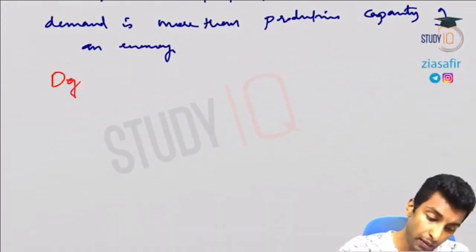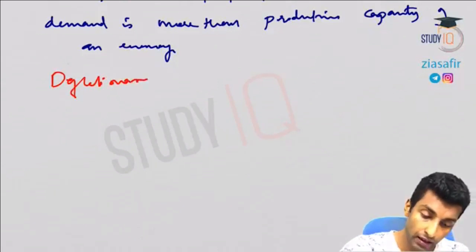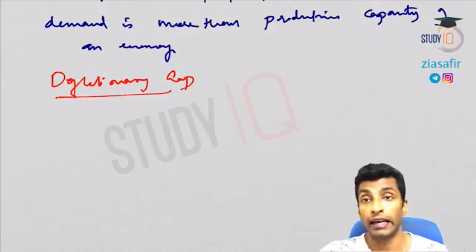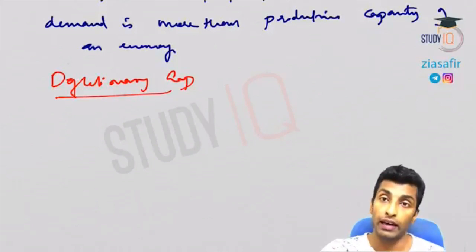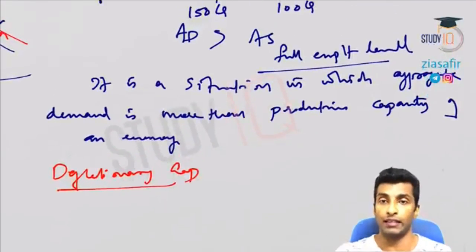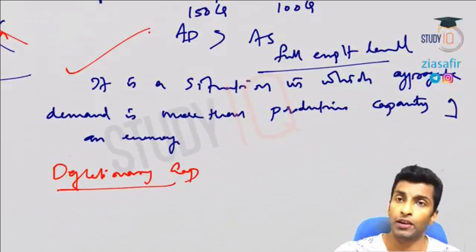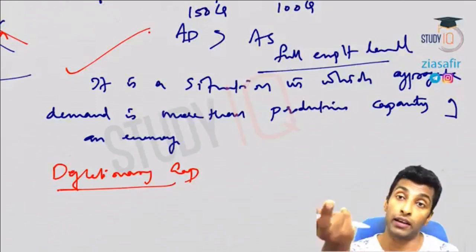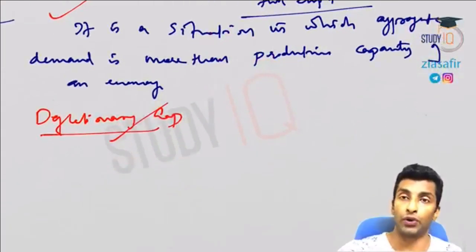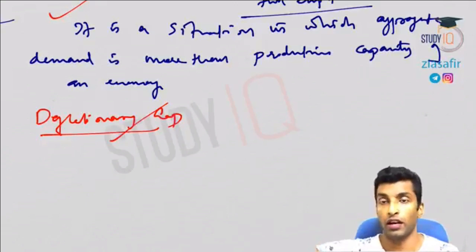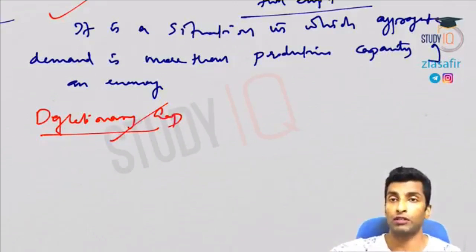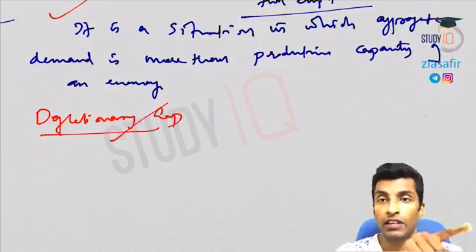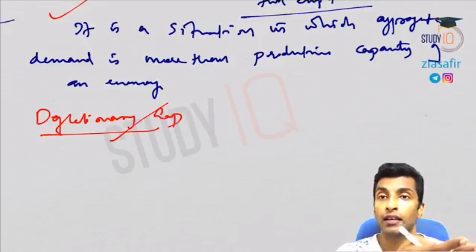Now deflationary gap is exactly the opposite. Here aggregate demand will be lesser than supply. So more supply is there. In developing countries you can see demand is more, supply is less because infrastructure is less. But in developed countries, deflationary gap is what you can see. Supply is more, the production is more, investment is more, infrastructure is better, but demand is less. And they do quantitative easing and all those things to create demand in the economy.